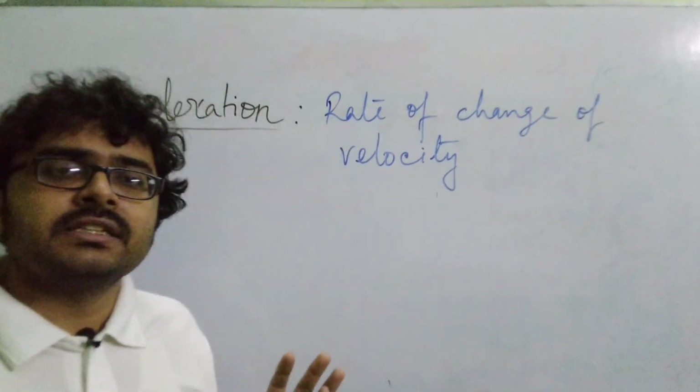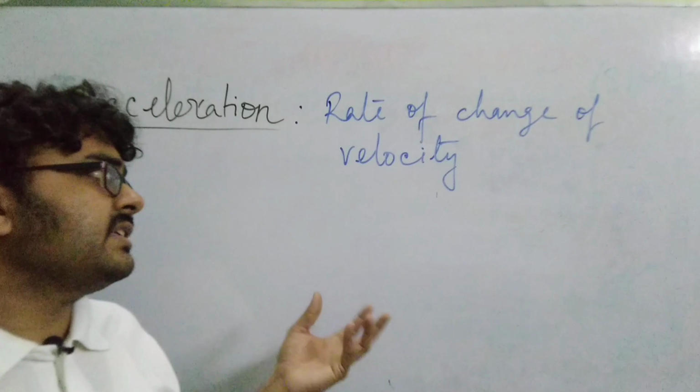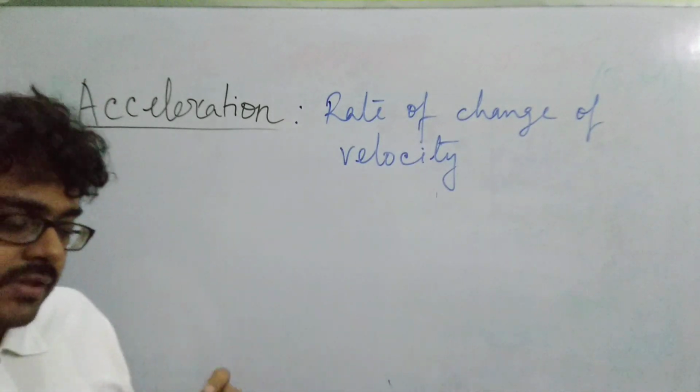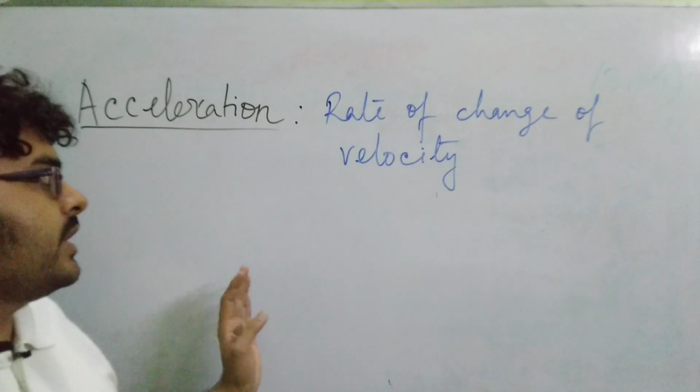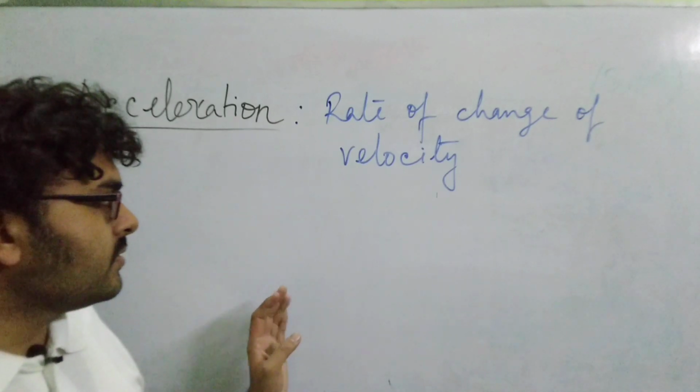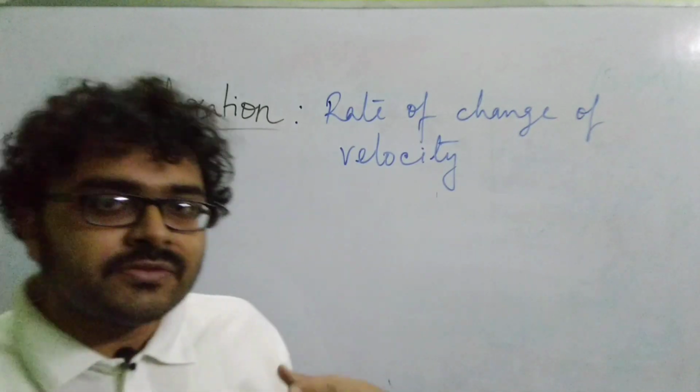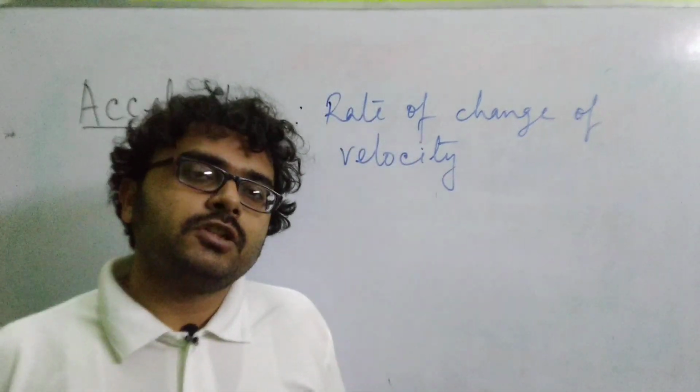It represents the rate of change of velocity, not the rate of change of speed. So the actual definition is rate of change of velocity. When a body moves and its velocity suddenly changes, it is said to have acceleration.